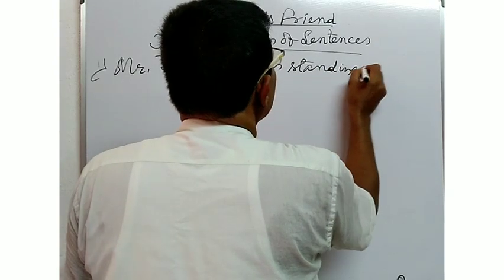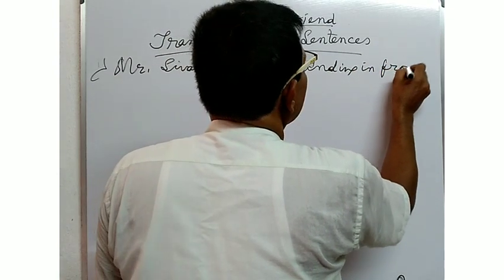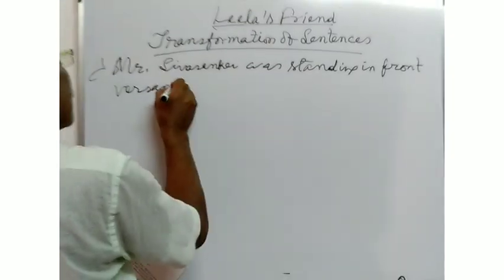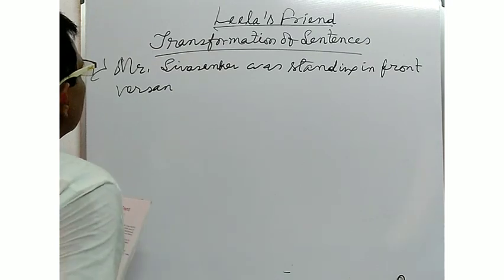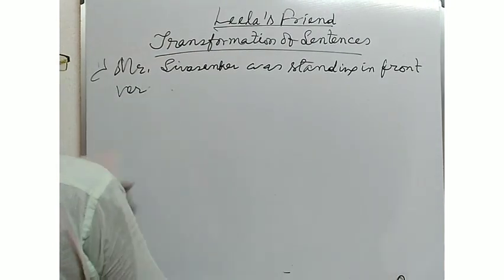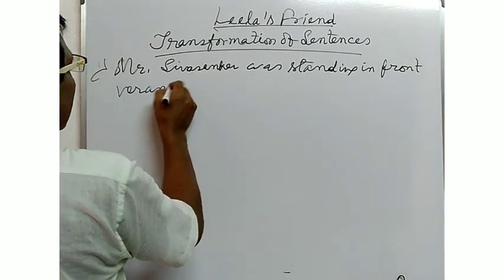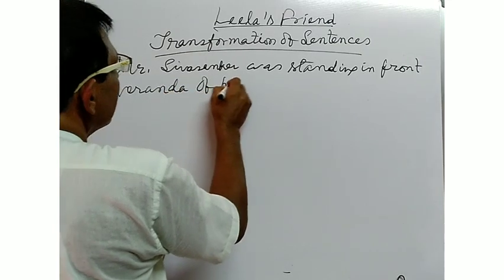Mr. Shivshankar was standing in the front veranda of his house.